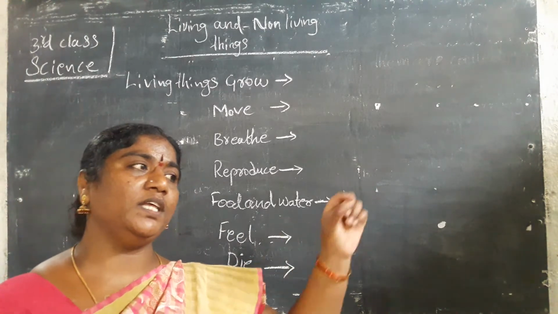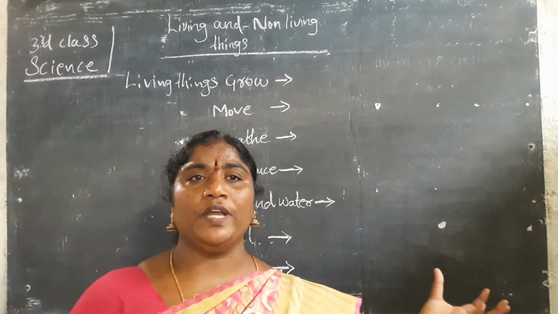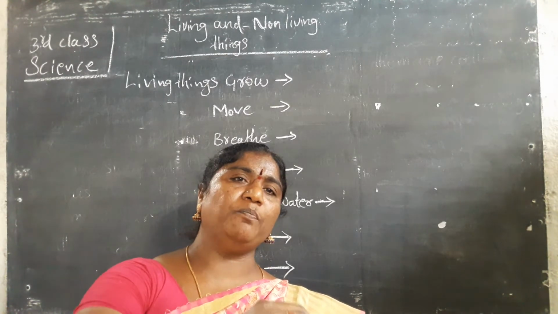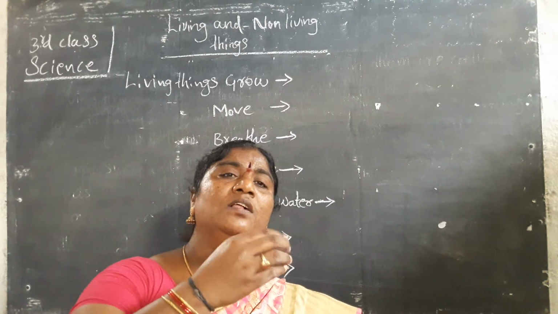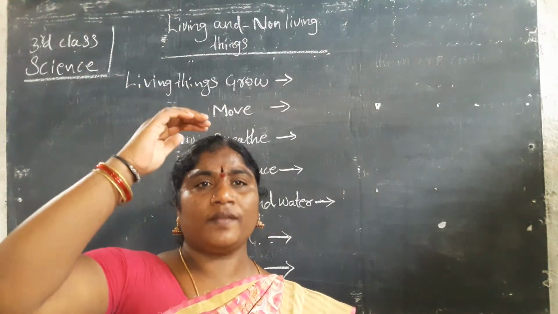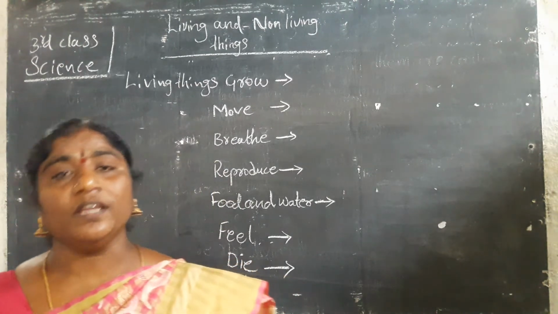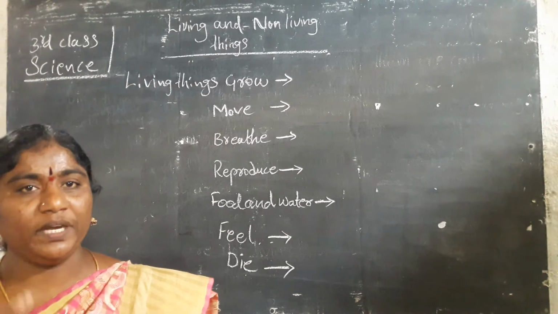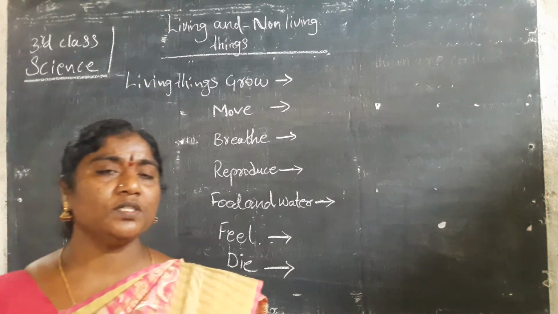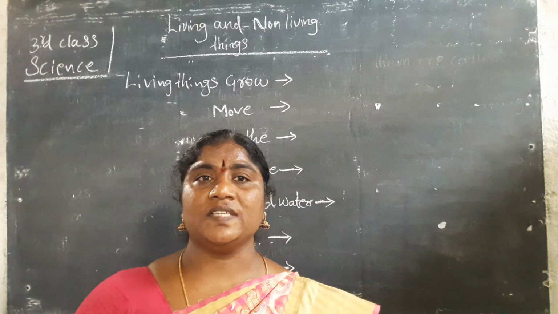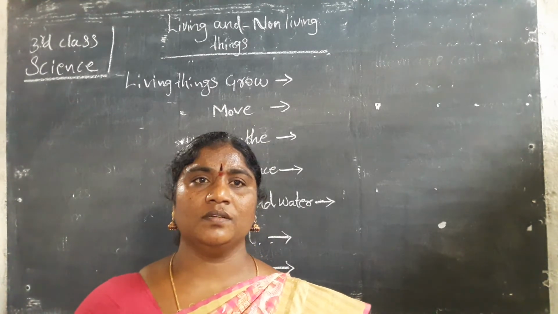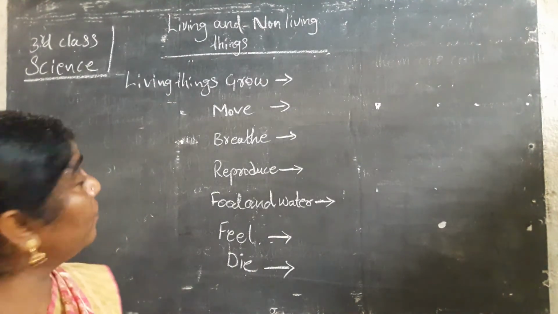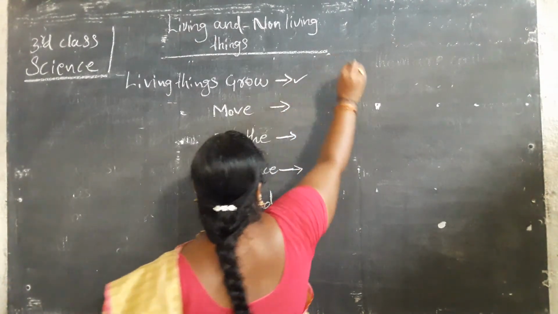We have to put one seed in the soil. After a few days it starts as a small plant and grows up. Some stems, that plant will grow into a big tree. After we get that structure of the tree, we get fruits and flowers from it, and some plants give vegetables. Yes or no? So living things can grow.